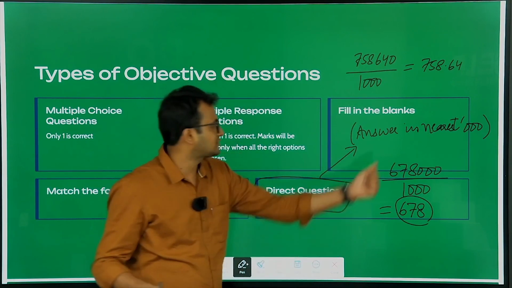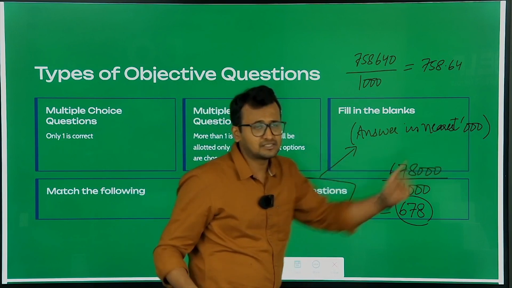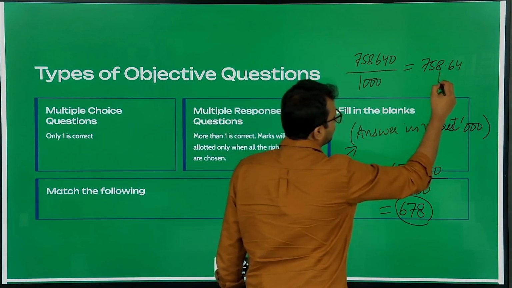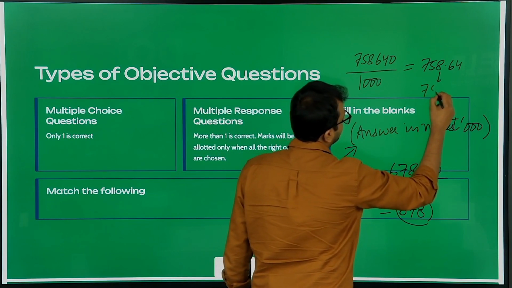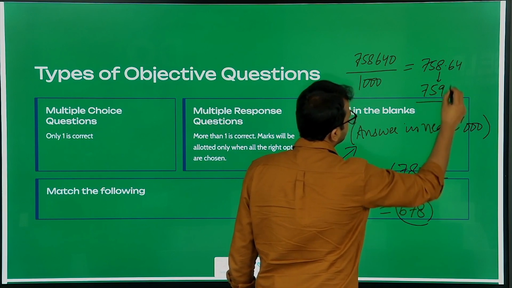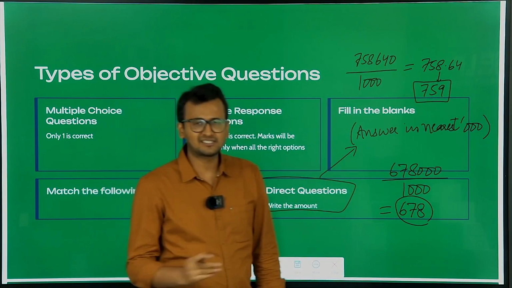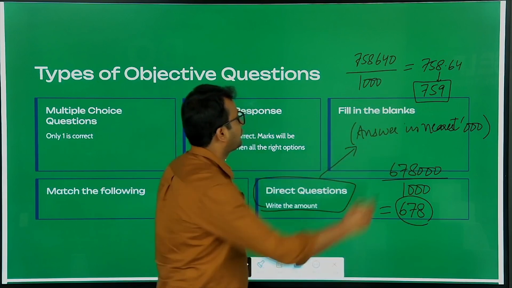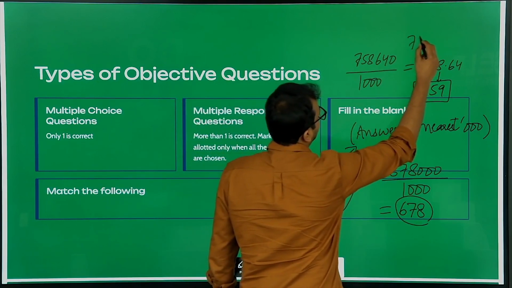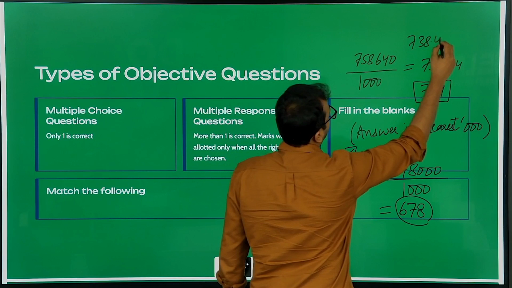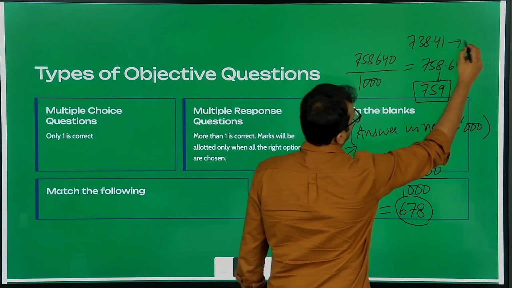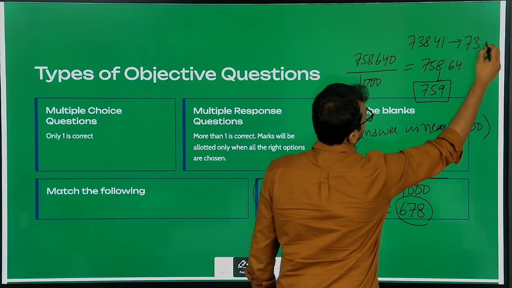They are asking you to answer in the nearest 3 zeros. So what will you do? You will round it off to 759. You will round it off to the nearest number, 759. Or for example, if your answer was 738.41, you will round it off to 738.